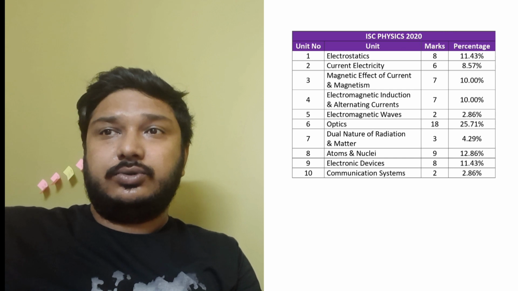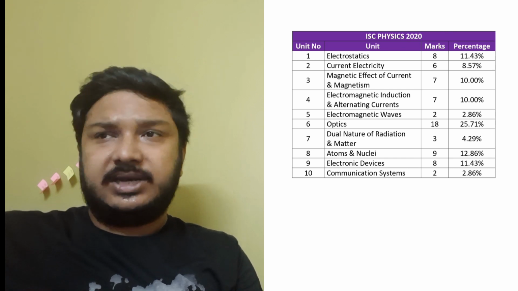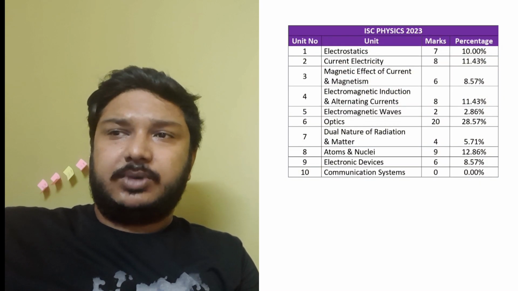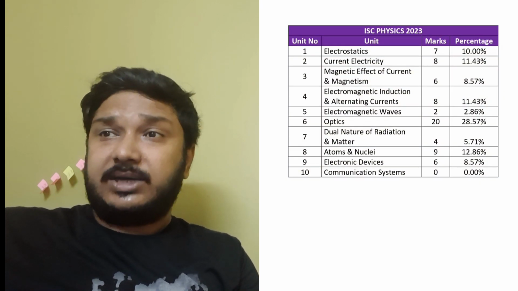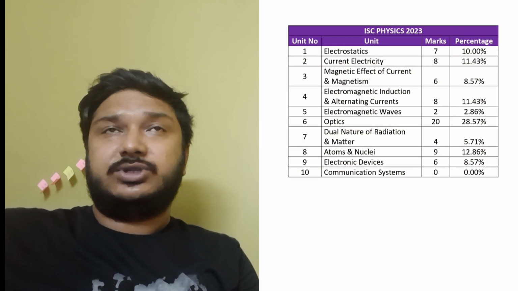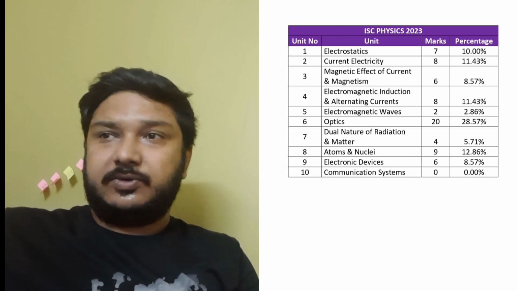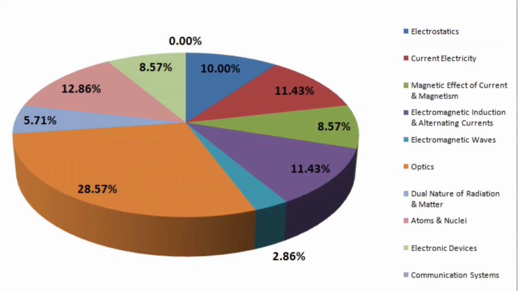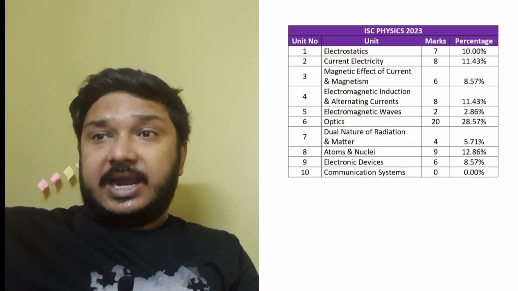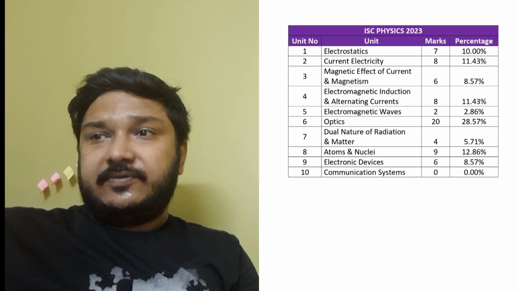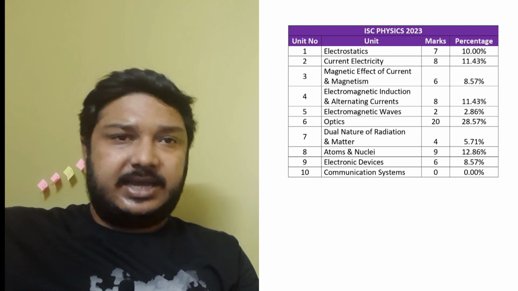Then if we go to ISC Physics 2023, the last year, you can see again the maximum number of questions came from optics, 20 marks, and the percentage is almost 29%, which is higher than the previous 4 years. Then followed by atoms and nuclei with 12.86%. Then we have current electricity, electromagnetic induction, and alternating currents. Then followed by electrostatics and so on.